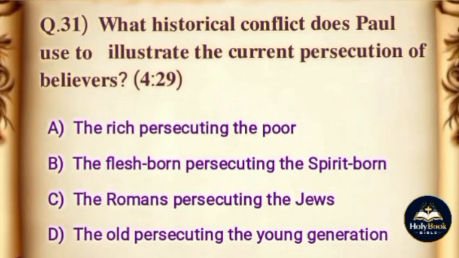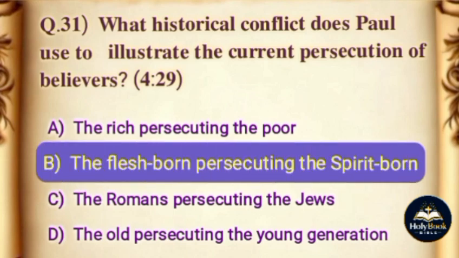Question: what historical conflict does Paul use to illustrate the current persecution of believers? Options: A. The rich persecuting the poor. B. The flesh-born persecuting the spirit-born. C. The Romans persecuting the Jews. D. The old persecuting the young generation. The correct answer is option B. The flesh-born persecuting the spirit-born.